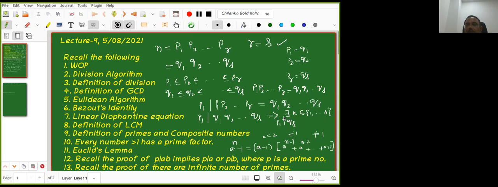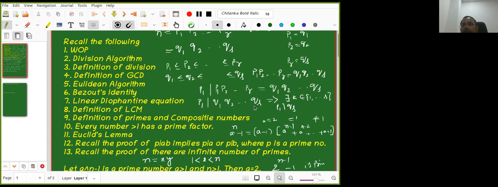What next actually now? P1 is a prime number, and QK is also a prime number. Then what happens?